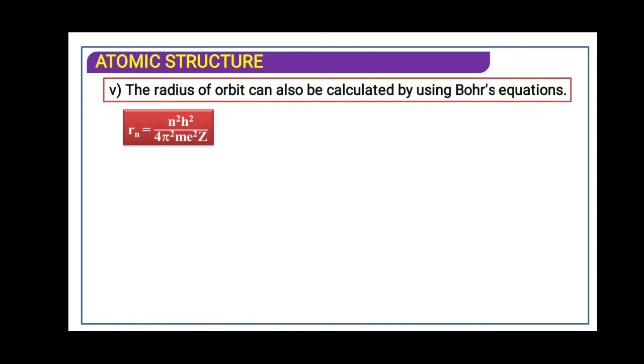And one more derivation you will study: the radius of Bohr's orbit is directly proportional to the square of the principal quantum number. Principal quantum number means orbit number. You will study this derivation in 12th physics in the chapter structure of atom, that is r is equal to n square h square upon 4 pi square m e square z. For hydrogen atom we know very well that z equals 1. If we substitute the values, all constants are given, and n is the number of the orbit, so for the first orbit we put 1 square. This gives 0.529, in Angstrom unit.